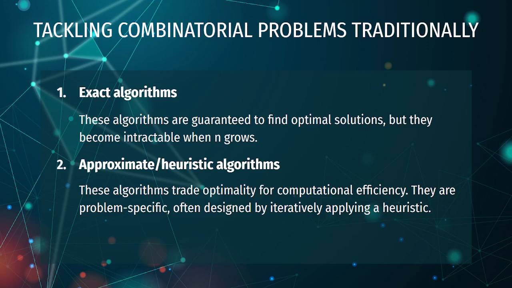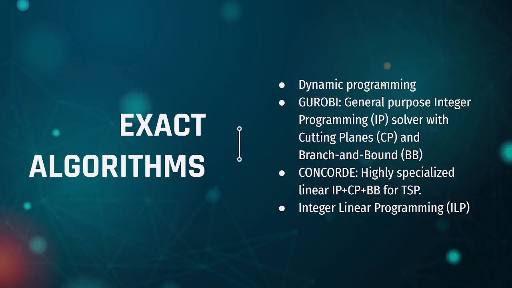The second class of problems is the approximate or the heuristic algorithms. Here we trade optimality for computational efficiency or time complexity. A heuristic, that is a simple rule or an estimated guess, is designed and applied iteratively to get the solution. The complexity of such problems is polynomial, and the quality choice is dependent on the approximation ratio that characterizes the error. Now let's study some exact algorithms for this particular problem.